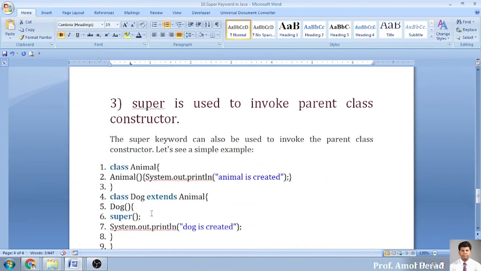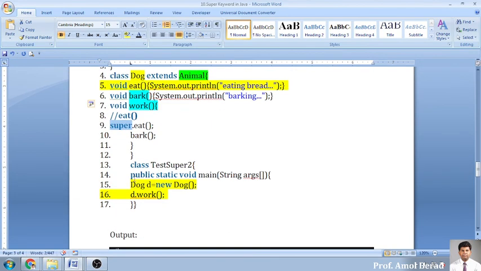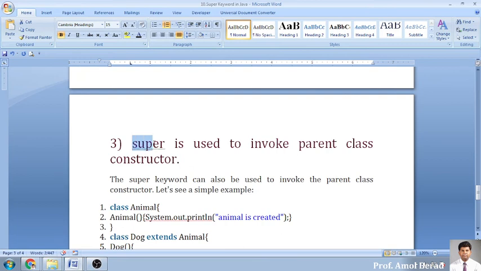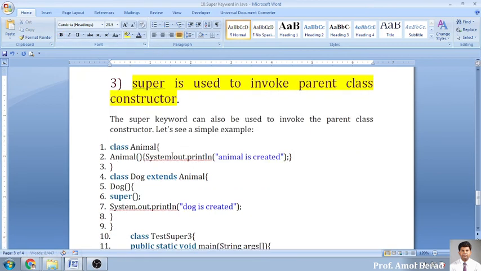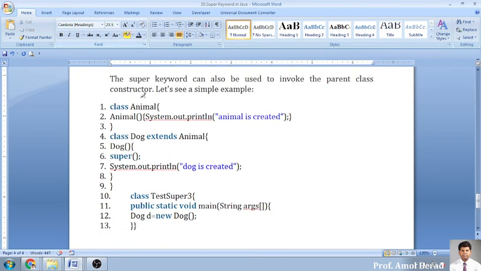Now third one, can we do this with the constructor, not only with a function? Yes, you can do it with the constructor also. So same program, I am using the animal class with the constructor called animal, and there is one more class, that is dog. The dog class will again contain a constructor named dog. Now constructor means what? Same name as the class.